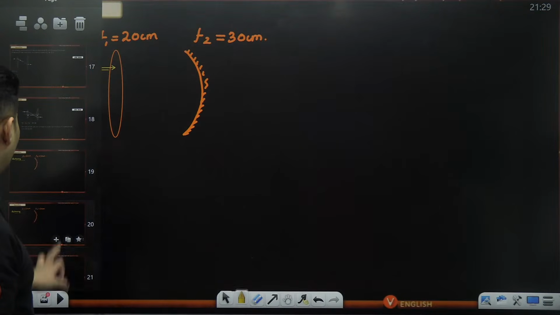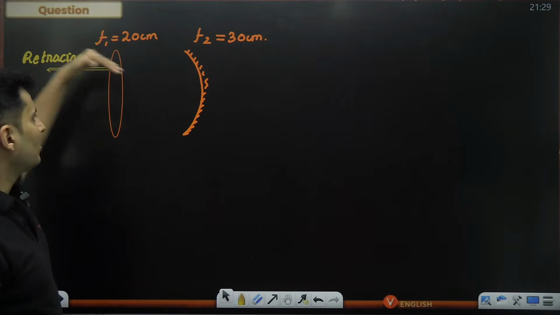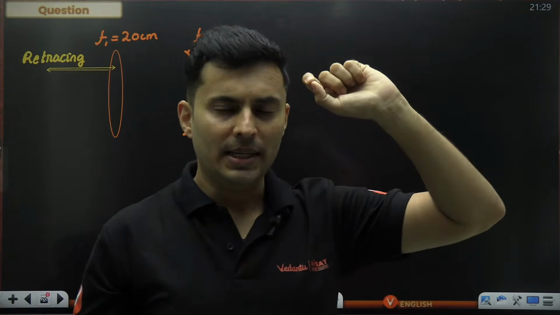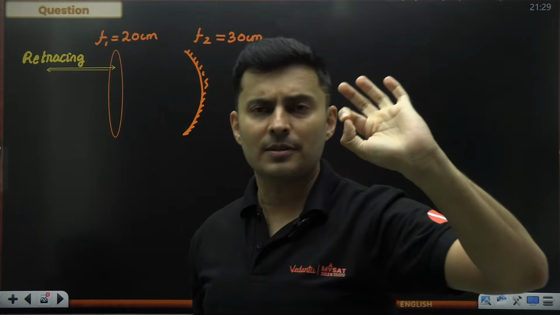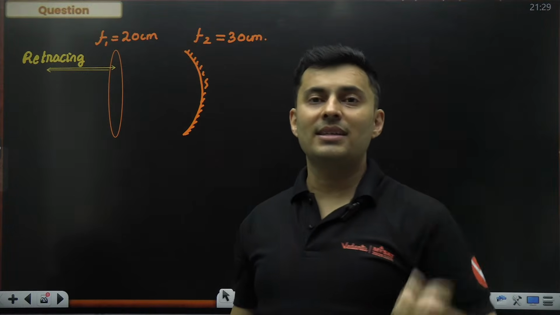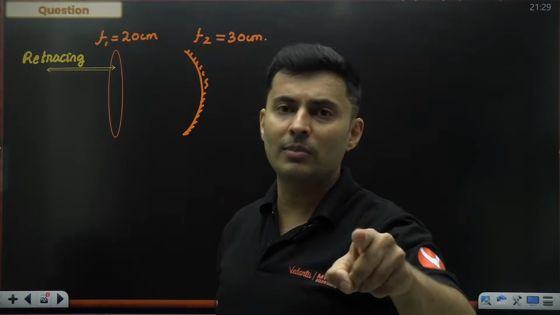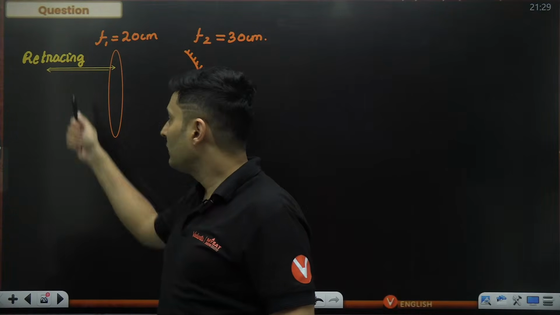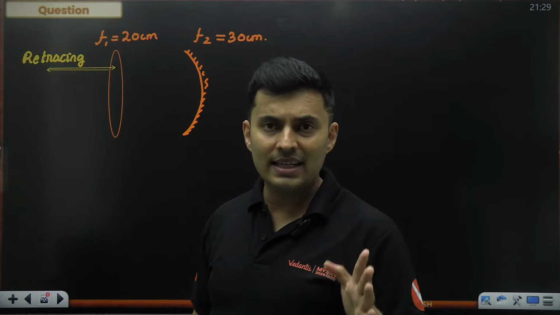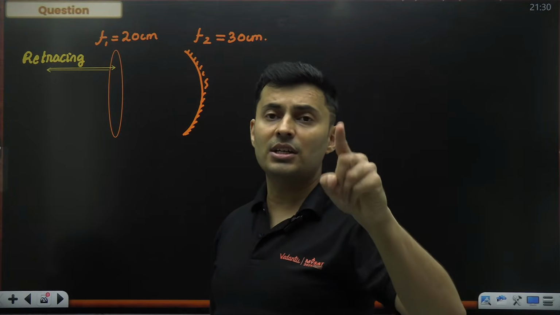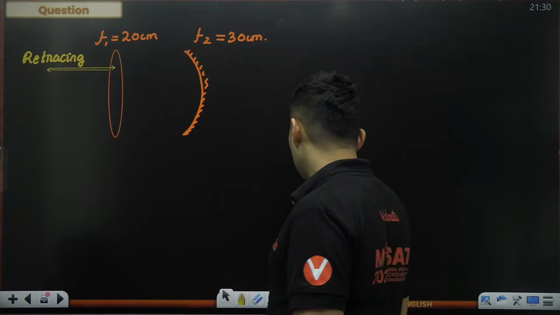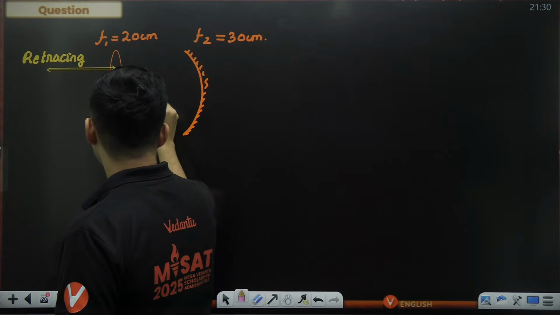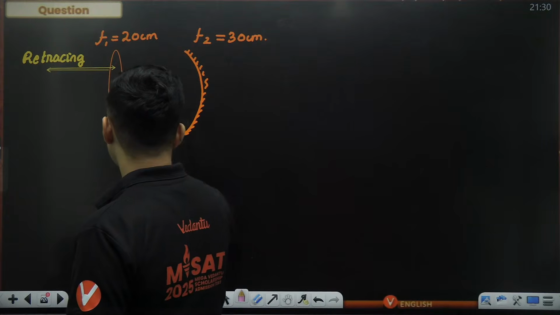Okay, so in this problem you have to think, if it has to retrace the same path, somehow for the mirror the ray should pass through the center of curvature, because that is the only ray on a mirror which retraces the path. Now, second thing, if the rays are parallel on the lens, 100% after refraction it should pass through the focal point.